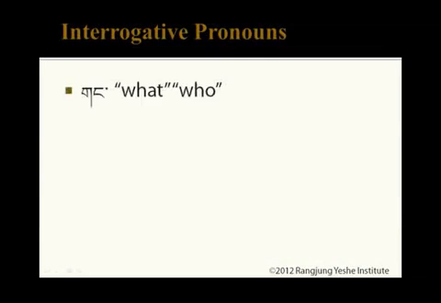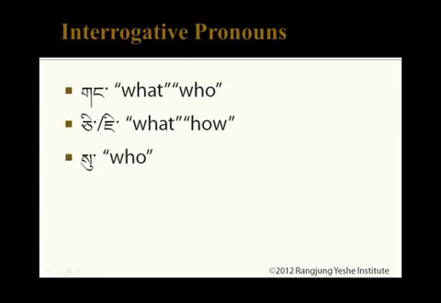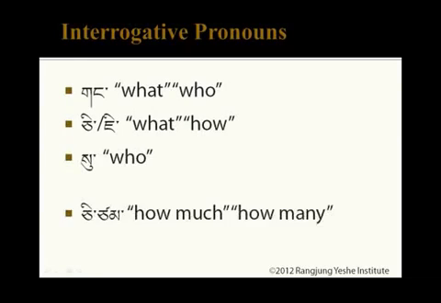Gang, meaning what or who with respect to persons. Chi or ji, which both mean what or how with respect to things. And su, meaning who. There are also chi tsam, meaning how much or how many, and nam, meaning when. These pronouns are usually placed right before the verb in a sentence.